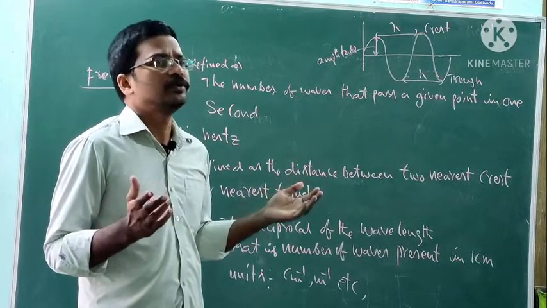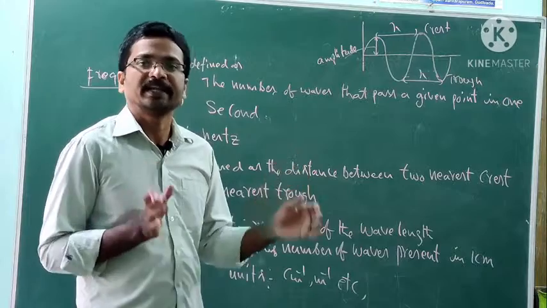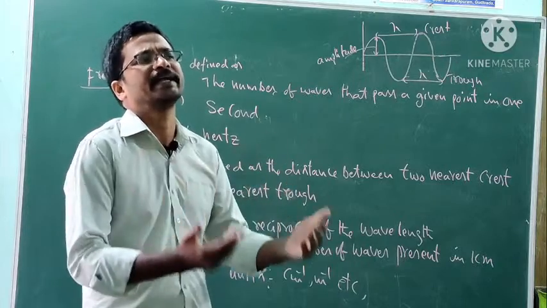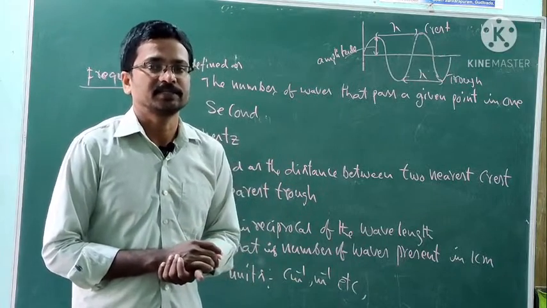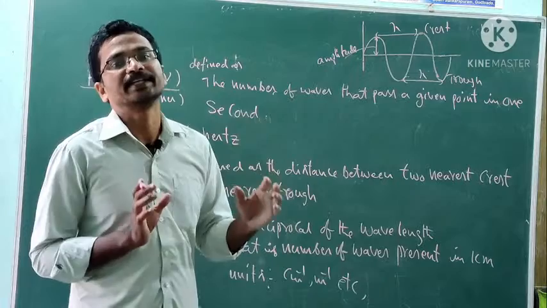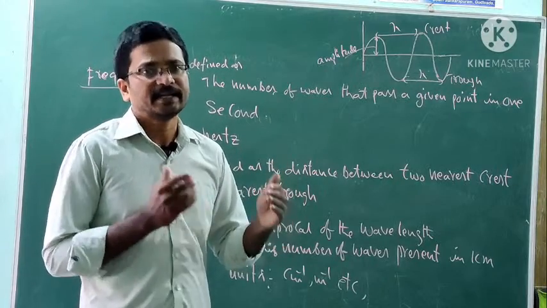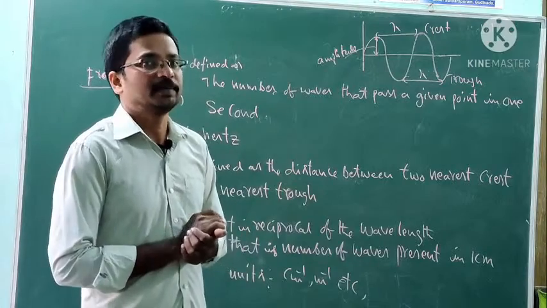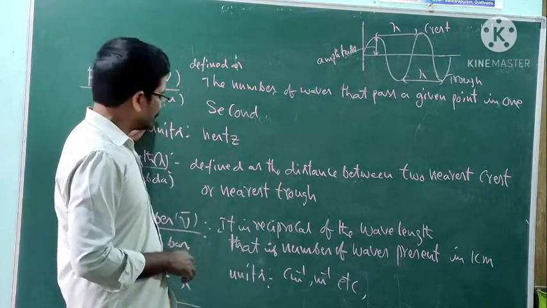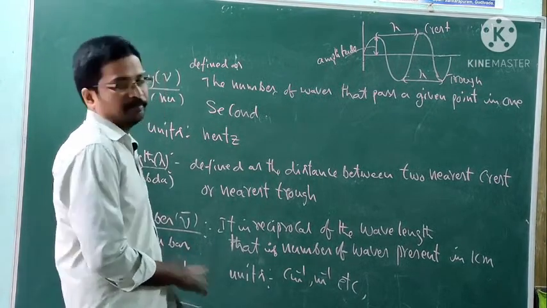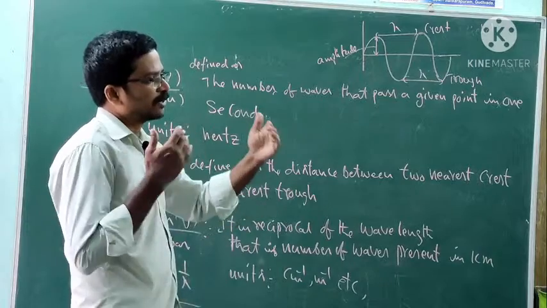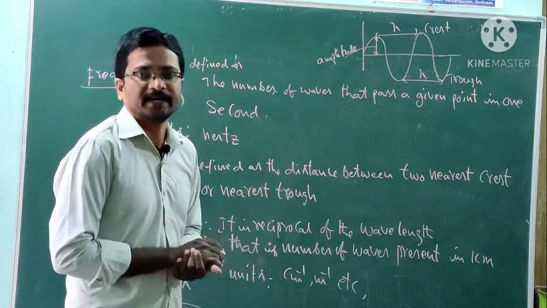The electromagnetic spectrum consists of different types of electromagnetic radiations, and these radiations differ from each other by certain properties. Let us know those properties: frequency, wavelength and wave number. These are the properties by which one electromagnetic wave differs from another.